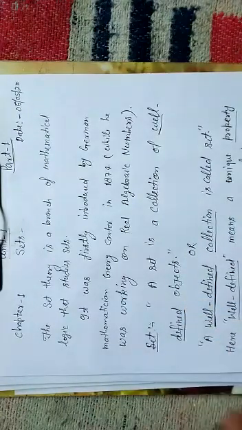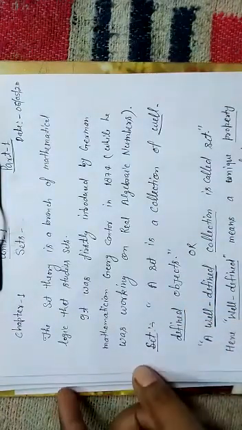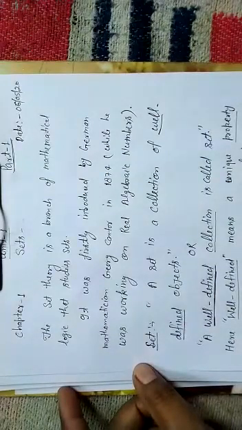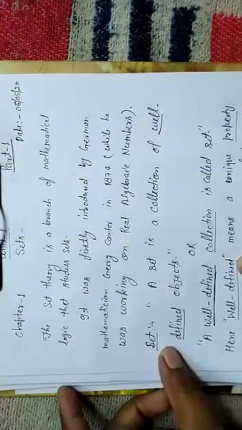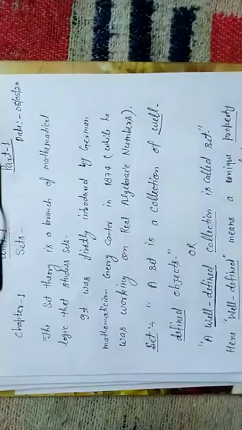So let us understand the meaning of well-defined. I have written here, well-defined means a unique property or characteristic of objects. Objects means the things which are collected.